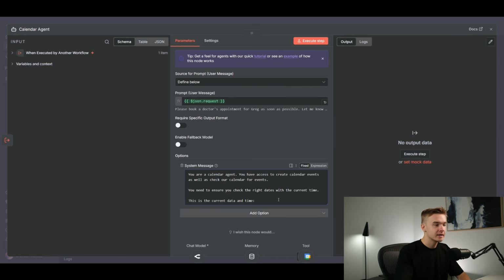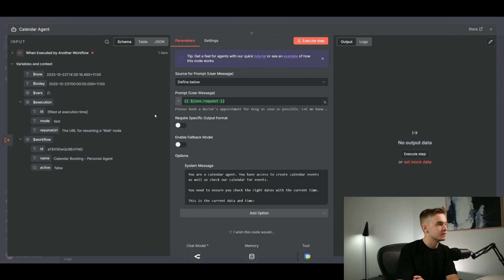And if I just quickly look over to the left-hand side where you see variables and context, if I click into this, you're going to get a drop down with some values that come through. And you're going to see that we've got a now and a today field. So this is for our current dates. And this is what we're going to be using to reference in our system to have the context that we need for it to be relevant for the dates.